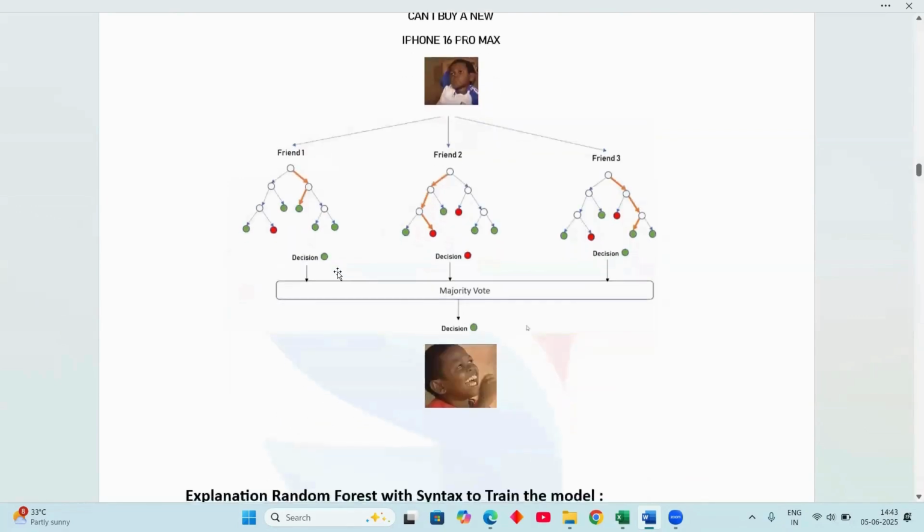So in this case, random forest works on the majority of the voting. It predicts the majority vote of the green ticks. The final decision will be yes, you can buy the iPhone.